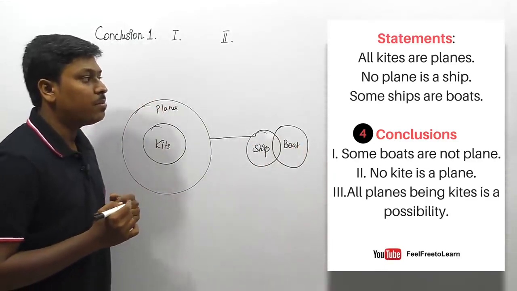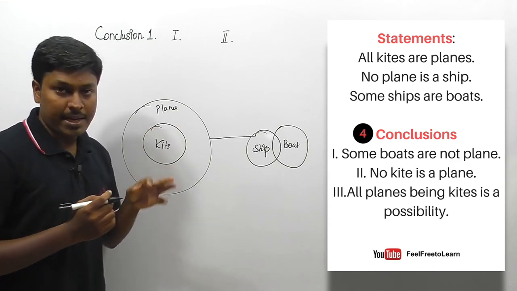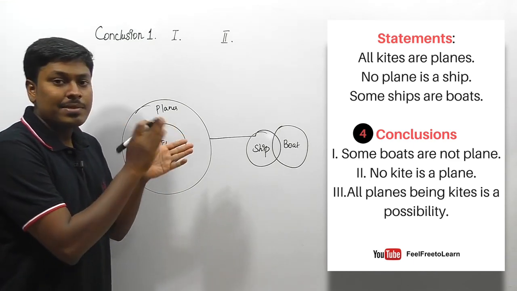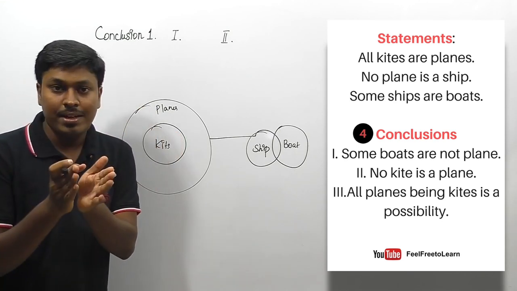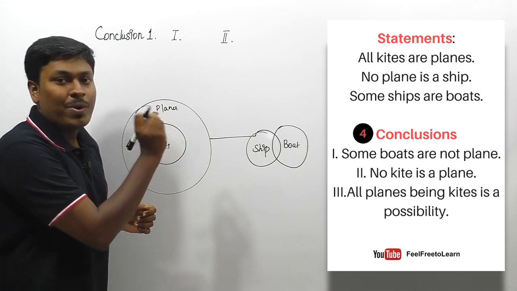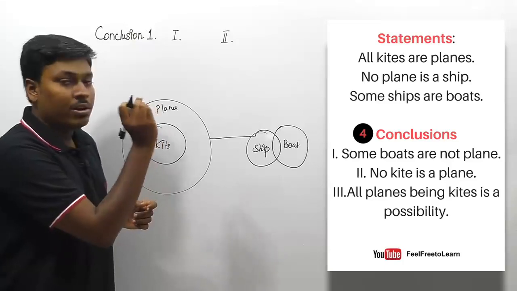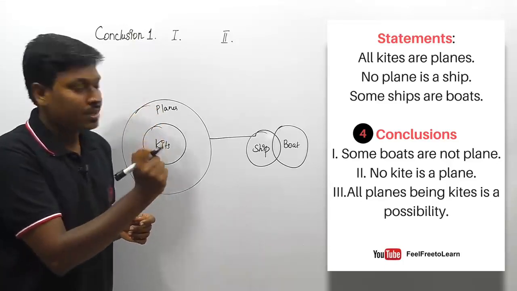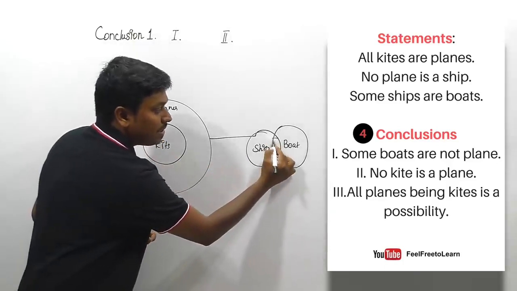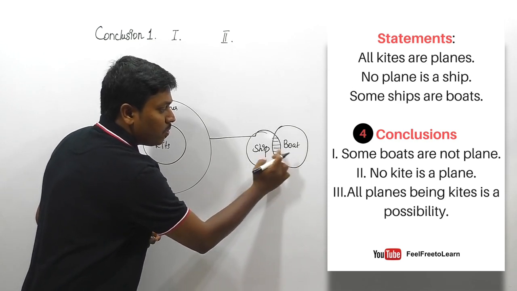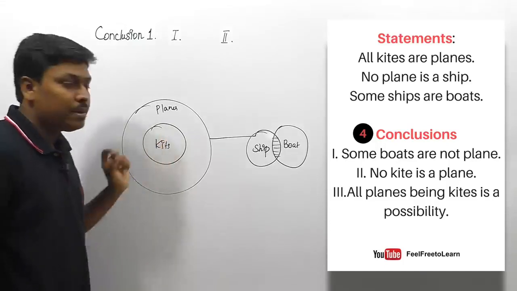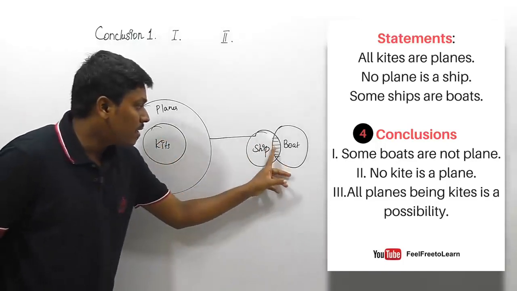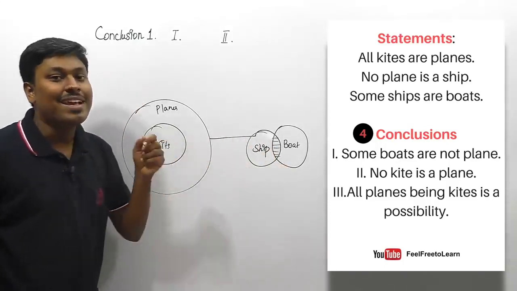So let me move on to conclusion number 1: some boats are not planes. Friends, conclusion number 1 is based on the some-not concept, and I have told you a trick, right? First of all, you should read only the first 2 words. Some boats are not planes. The first 2 words are "some boats", which will be this region, right? They are saying that this region is not a plane, which is exactly correct.